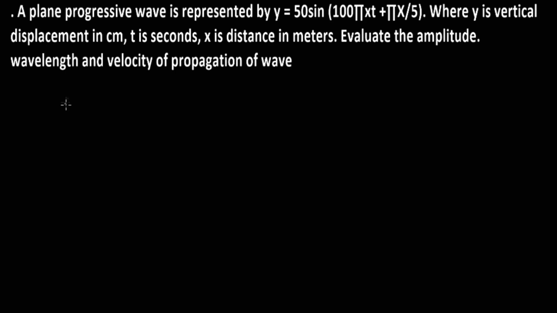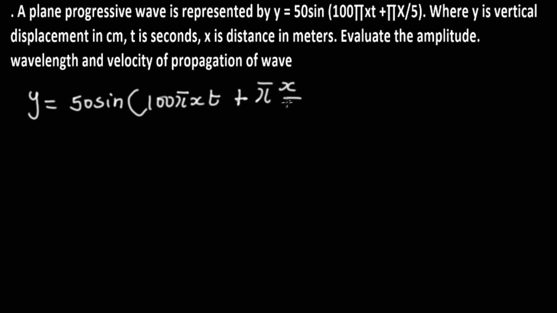So here is the question. Let me write down the question. y equals 50 sine bracket 100 pi t plus pi x over 5. Now they have defined the terms. I say evaluate the amplitude, the wavelength, velocity of propagation. Those are the 3 things we have to find here.